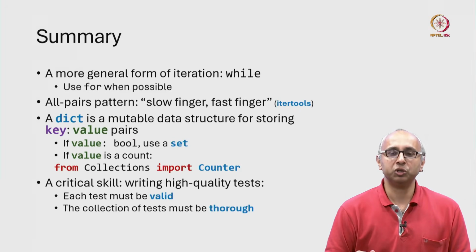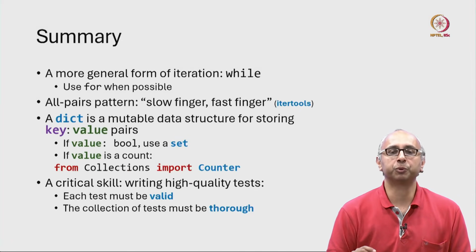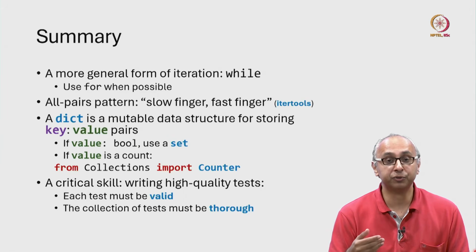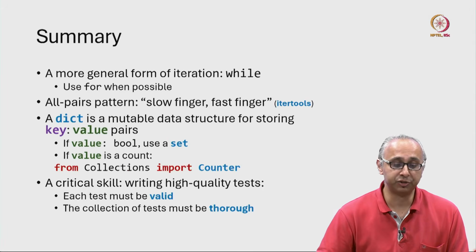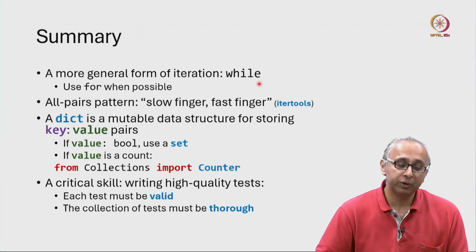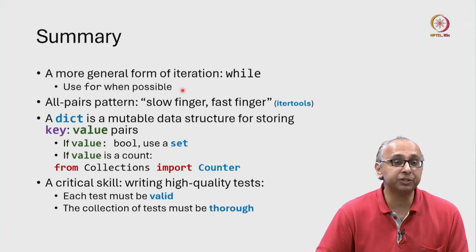So this has been a long lecture, but let us summarize what we have learned. We started by looking at various types of iteration, some advanced iteration, and we saw that there is this more general type of iteration using a while loop. We've also said that it's probably better to use a for loop whenever possible.